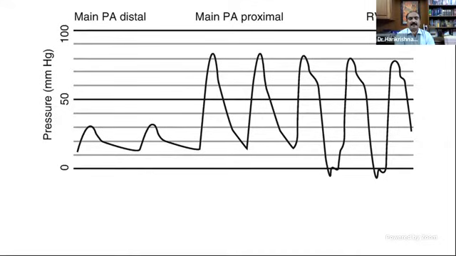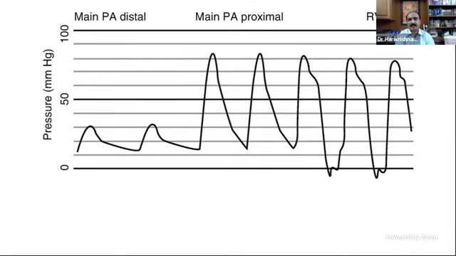This is again a pullback from the main PA, pulmonary artery distal to the main pulmonary artery proximal to the RV. Just remember what we discussed in the case of the aorta. The first two are arterial tracing, so there is something in the artery which produces an obstruction. But the proximal part of the artery and the ventricle are the same, so there is no obstruction at the valvular level, but there is some obstruction at the proximal pulmonary artery level.